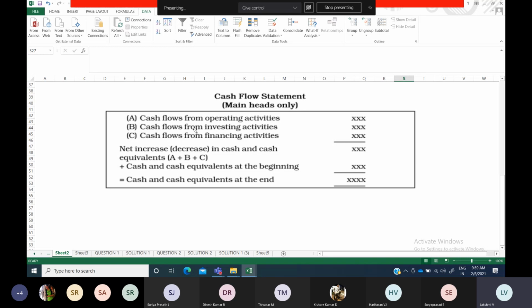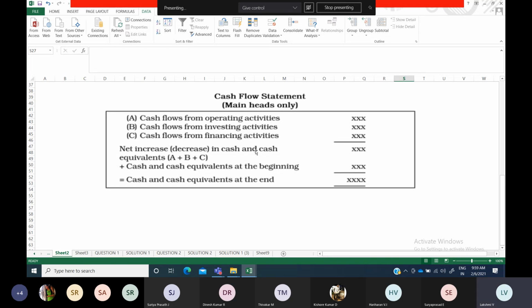If you get a positive answer, it means cash flow from investing activities. If you get a negative answer, then that is known as cash used in investing activities. Only the final net result that you get has been included here, but you have all the other steps hidden in that. All those things we have not shown here.